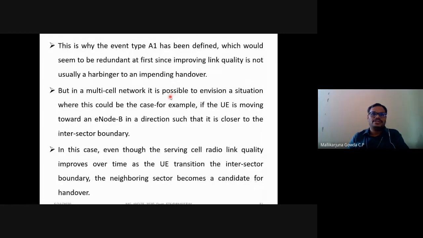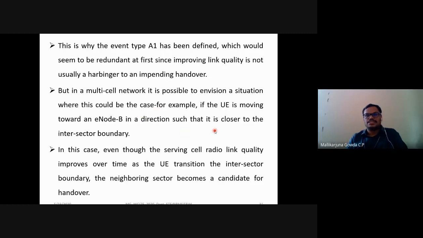So you may know about the 5 events, A1 to A5. Why is event type A1 defined? You may feel that it is redundant because it is about the absolute threshold value. That is required first for improving the link quality. Then in a multi-cell network, it is possible to envision a situation where this will not be the case.